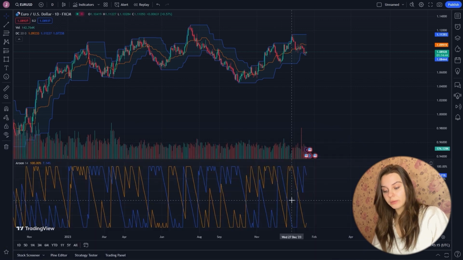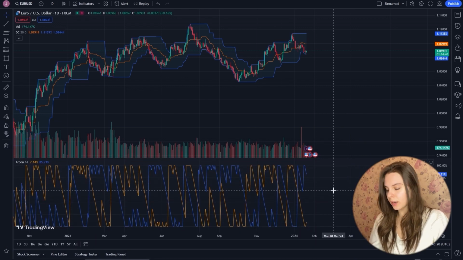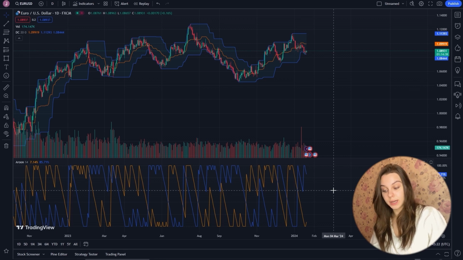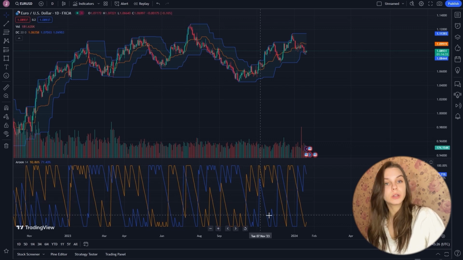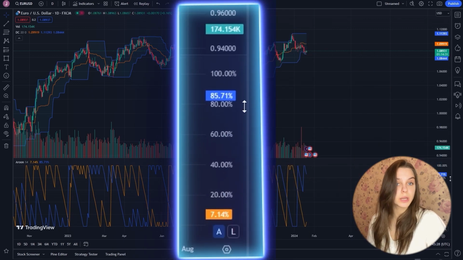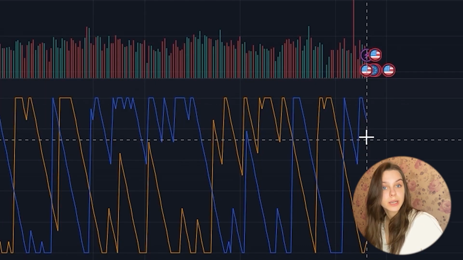Many people leave it at the default setting, and so we will too. It takes the highest price value over 14 days, which is the 14 period, and determines the percentage on a scale from 0% to 100%. This is the range of this indicator.